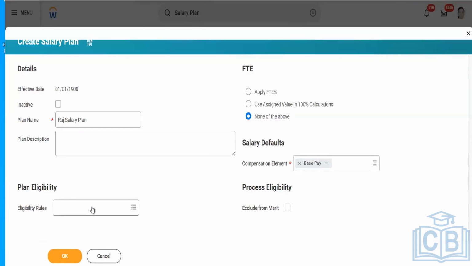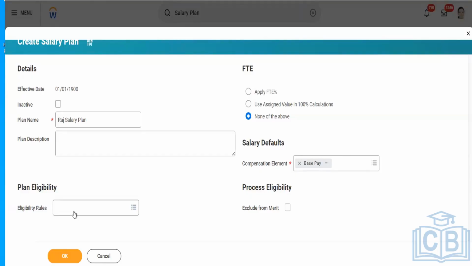After that, here we have eligibility rules. This is important, but it is not mandatory. Let's take an example. There is a company that has only full-time workers. They do not have any contractors or any hourly workers or anything. In that scenario, there is no need for an eligibility rule to be defined here.